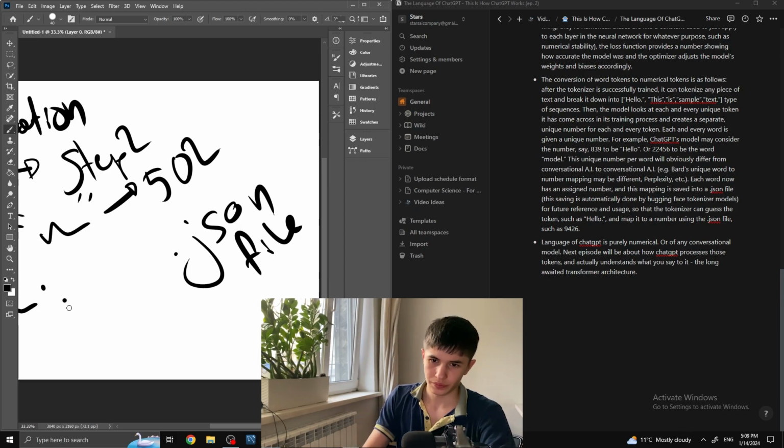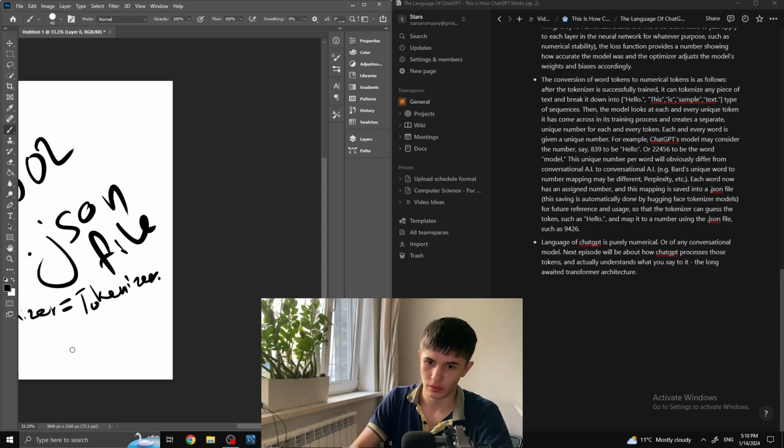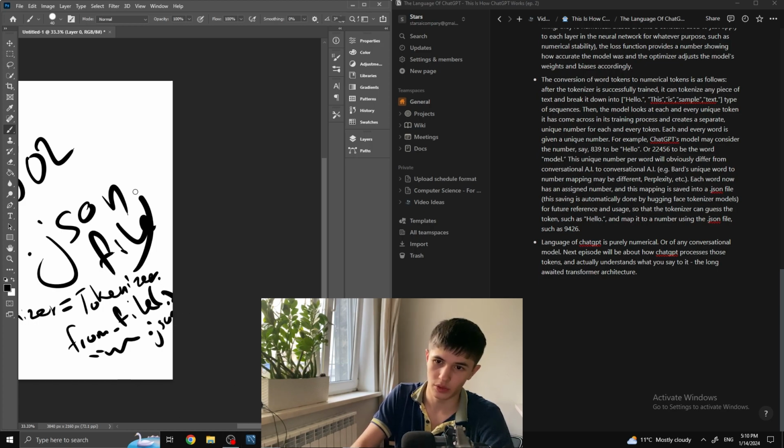You write my tokenizer equals tokenizer dot from file, open bracket, the name of your file dot JSON, close bracket, and that's it.